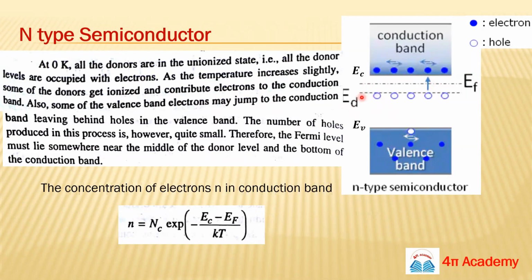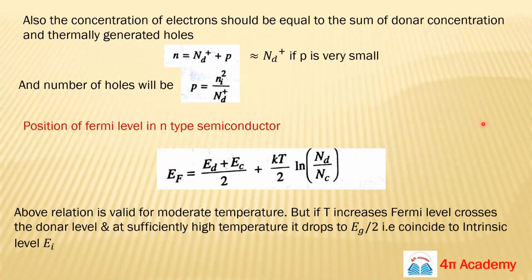So this level will cross the Ed level and coincide with the Fermi energy level of the intrinsic semiconductor, somewhere here. That will be the opposite case. That's why we are saying this relation is only valid for moderate temperature, not very high temperature.